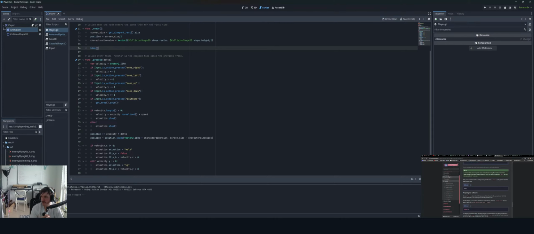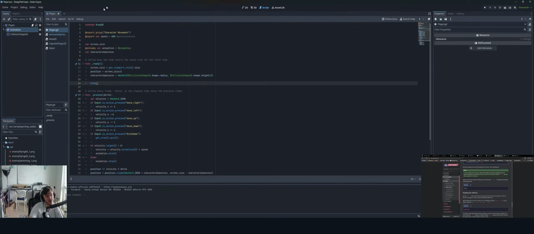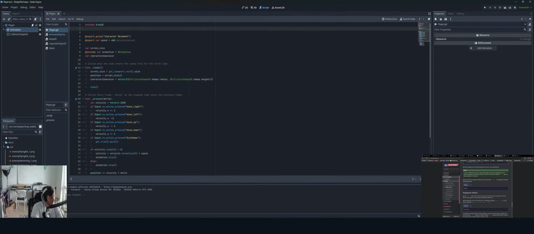So I also wonder, is it just based off preference if you use C# versus GDScript, or if there's any benefit to one or the other? We'll see.